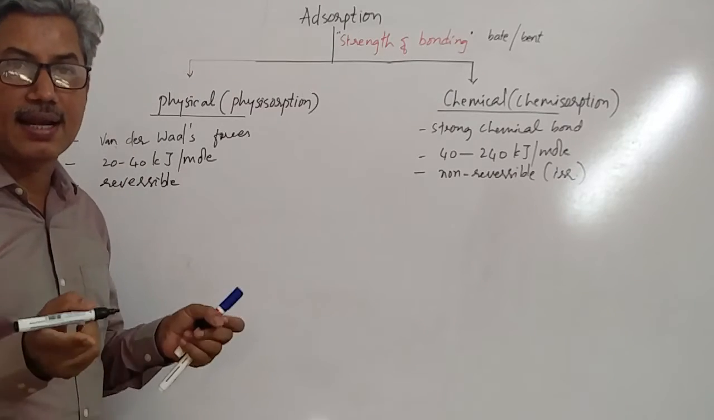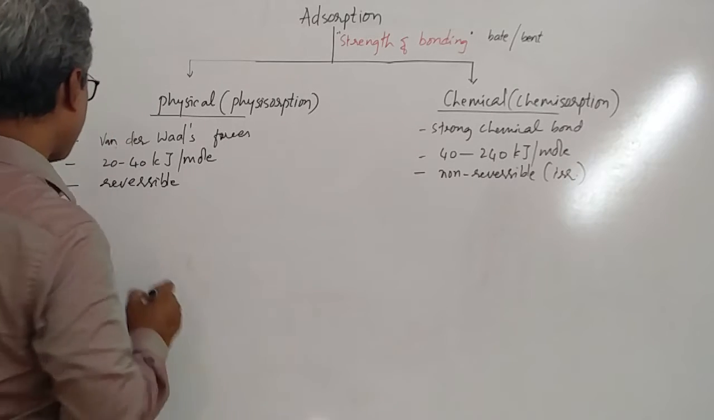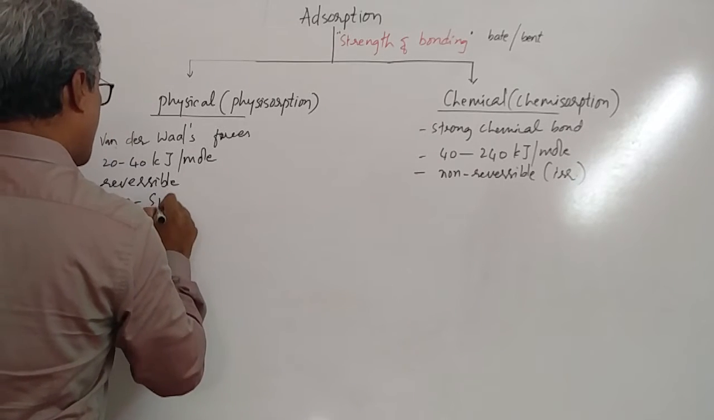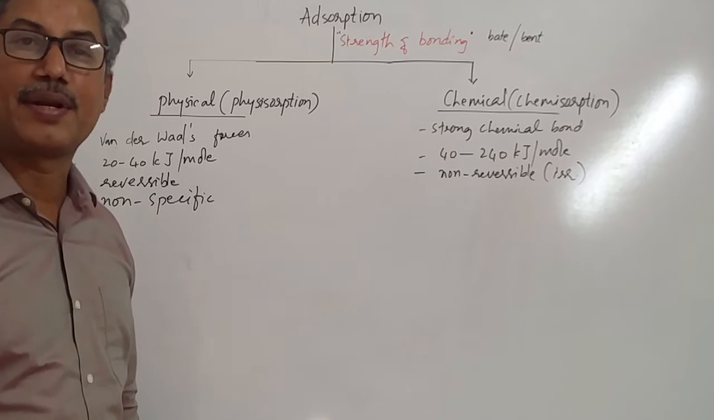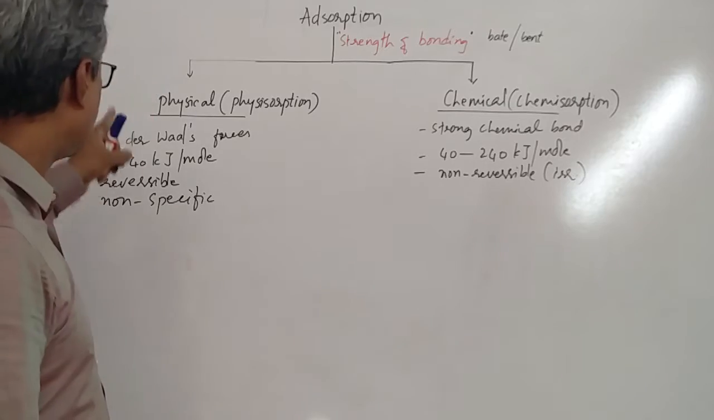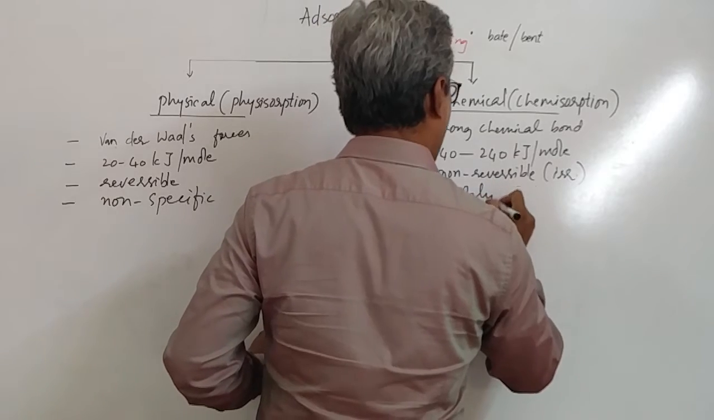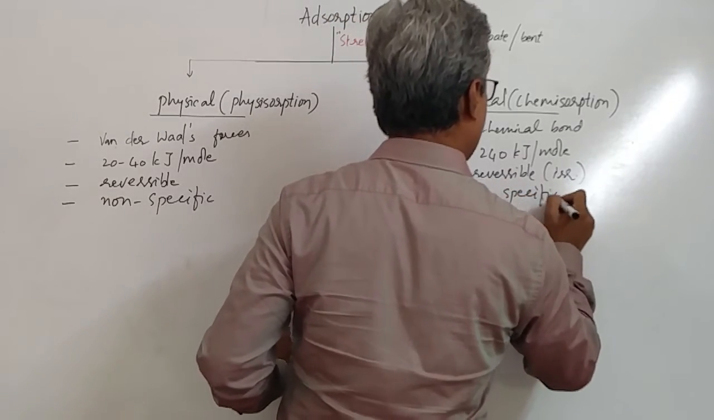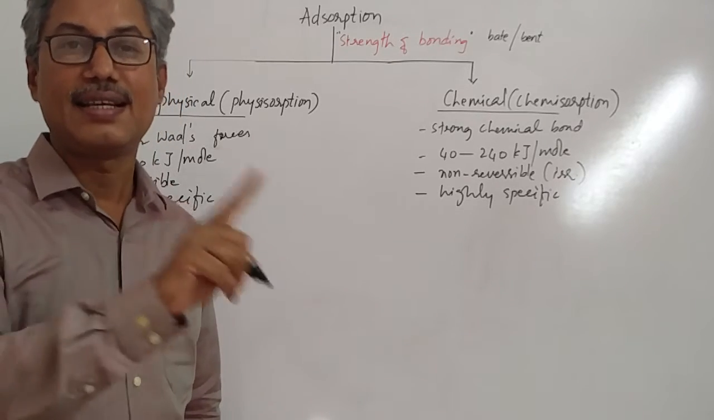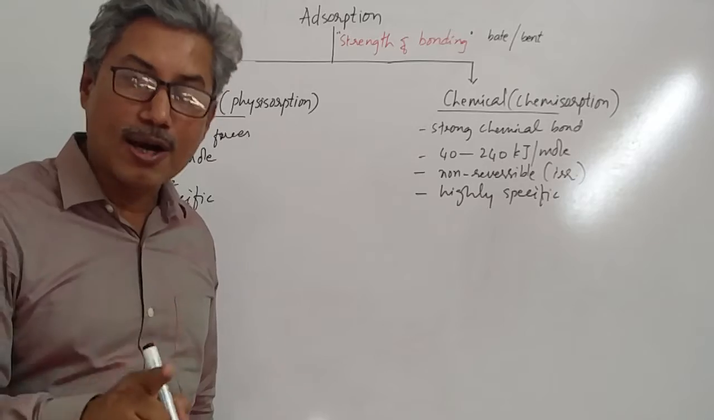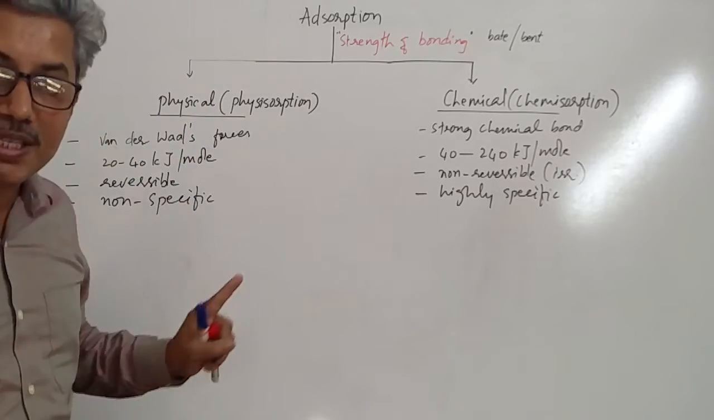As it is reversible and as weak bonding is necessary for this physisorption, it is non-specific. That means any gas particles can sit on any of the solid. Is it clear, students? This is non-specific. Whereas in this case, it is highly specific in nature. Reason is, here a chemical bond has to be formed. To form a chemical bond, the reaction will occur only if energy matches. Therefore, it is highly specific. Whereas here it is non-specific.